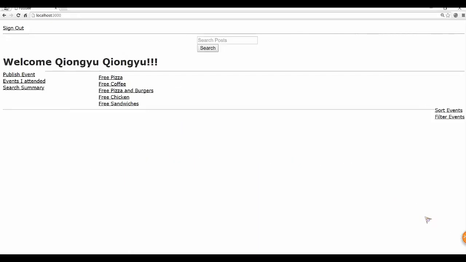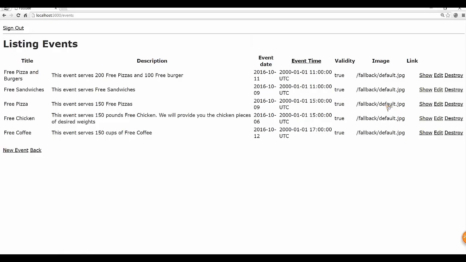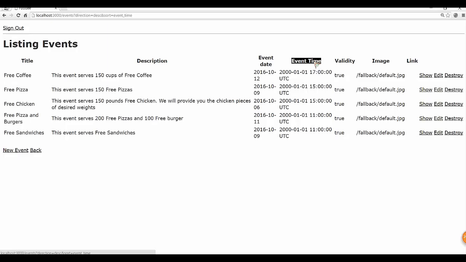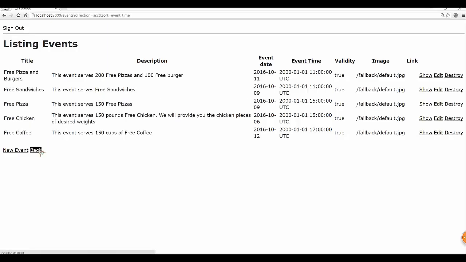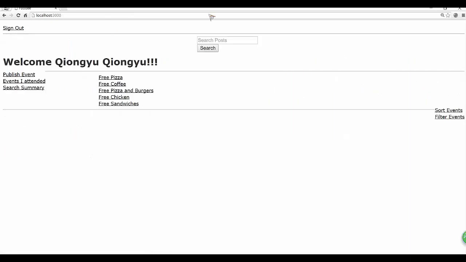event. Now, for the sort part, we can sort the events by event time. So it automatically shows in descending order, but you can click to go back and forth. Yes, now that's all my part. Let's leave the remaining part to Tarika.